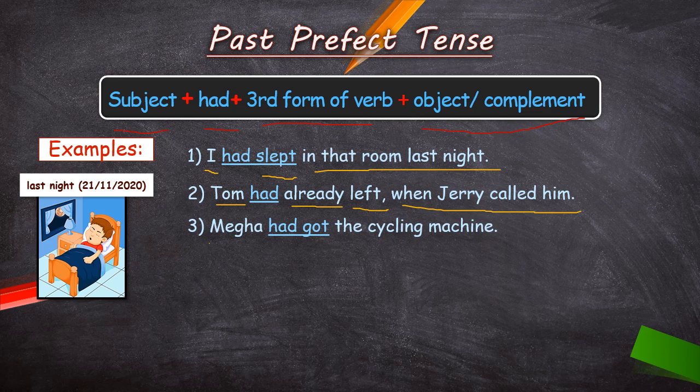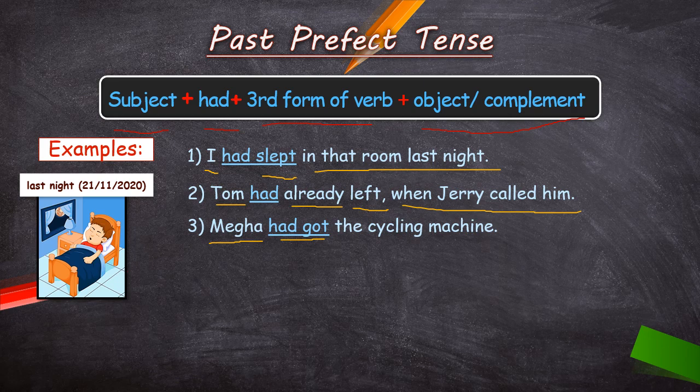So what is subject? Megha is subject. Got is third form of verb get. Past participle of verb get. Children, don't get confused, ma'am. It will be gotten. Gotten we use in US English. But when we talk about UK English, that is get, got and got.